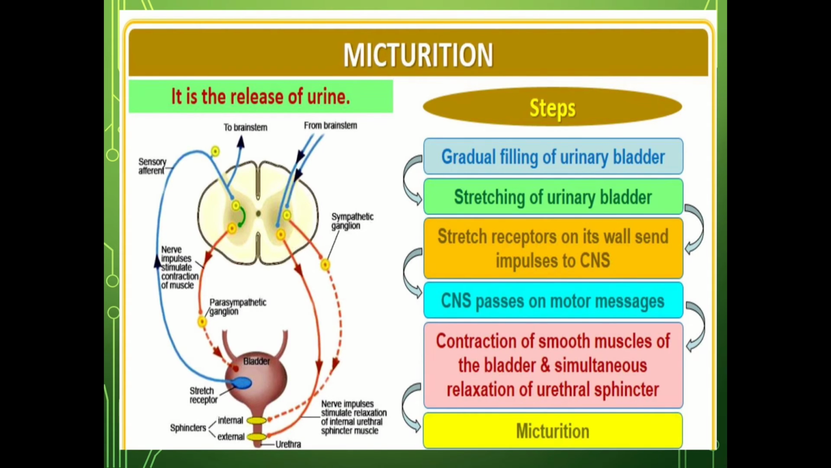So here are the steps: gradual filling of the urinary bladder, stretching of the urinary bladder, stretch receptors on its wall send impulses to the central nervous system, the central nervous system passes on motor messages, contraction of smooth muscles of the bladder and simultaneous relaxation of the urethral sphincter, then it causes the micturition, that is the release of urine.